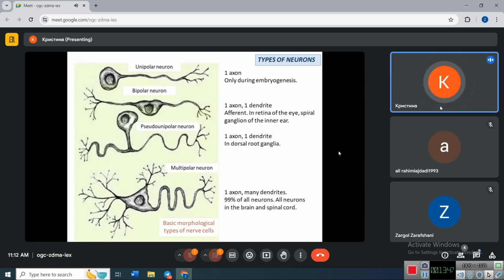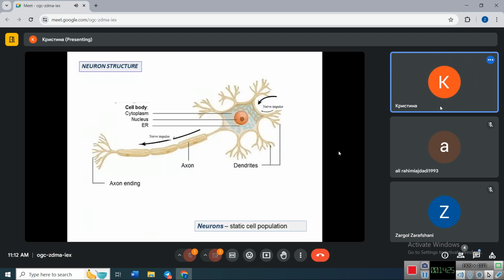We have other classifications of neurons, for example, a classification which is based upon the position of the neuron in the reflex arc. So according to this classification, we will divide neurons into afferent or sensory, interneurons, and efferent or effector motor neurons. Also, we have functional classification, which is based upon how neurons act upon other neurons, such as inhibitory and excitatory neurons, but now we discuss only histological classification, which is based upon the structure of neurons.